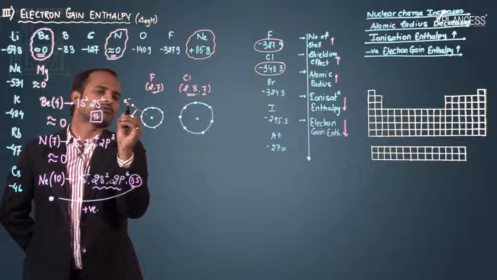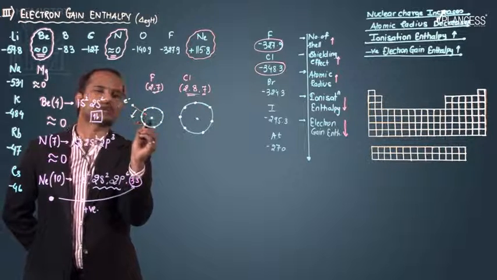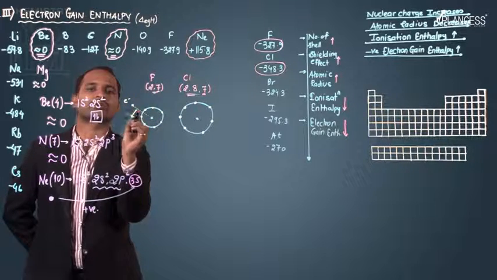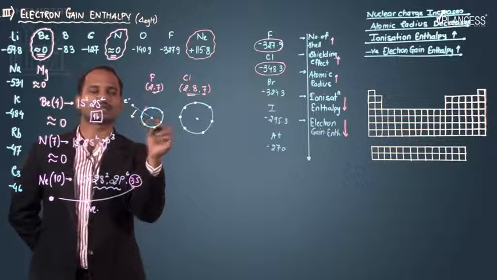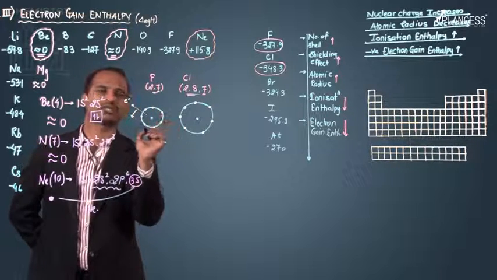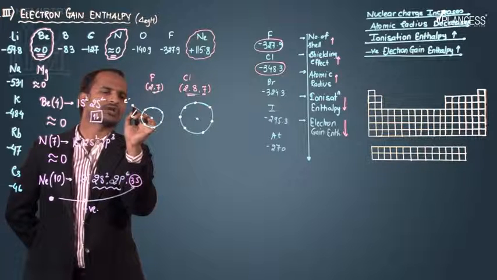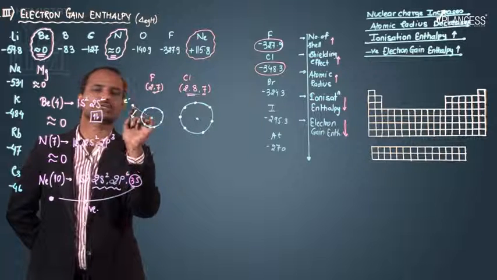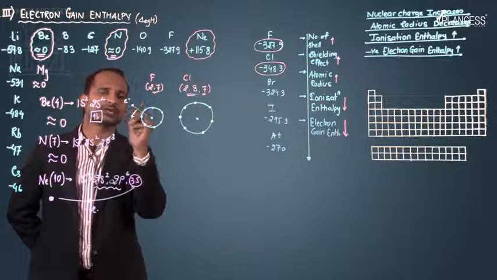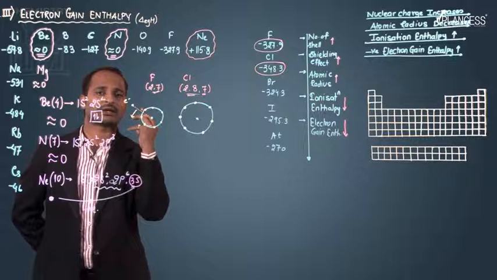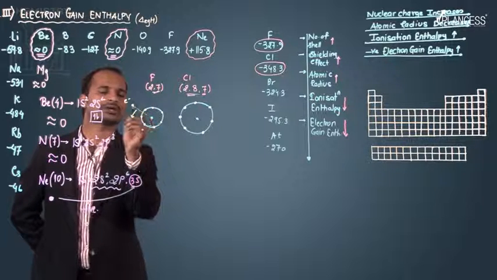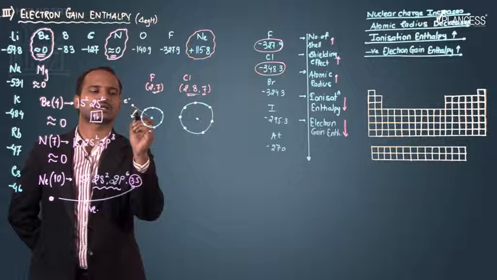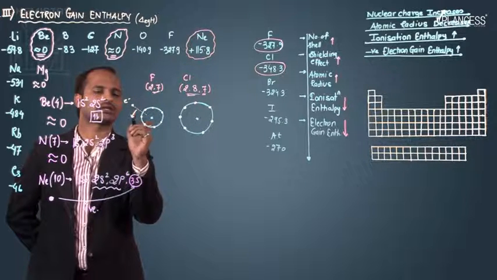So when the nucleus attracts the incoming electron, since the electron density is very high, the coming electron faces some repulsion from the electrons already present in the shell. Due to that repulsion, the effective attraction between the nucleus and the electron decreases. The coming electron doesn't feel the total attraction of the nucleus, and because the attraction decreases, a lesser amount of energy is evolved.